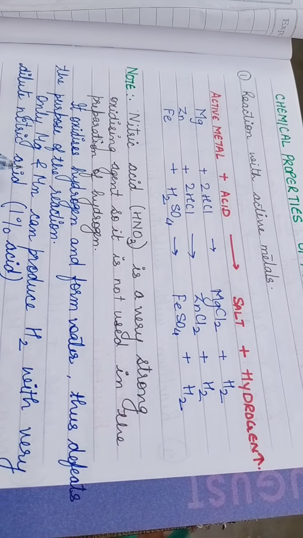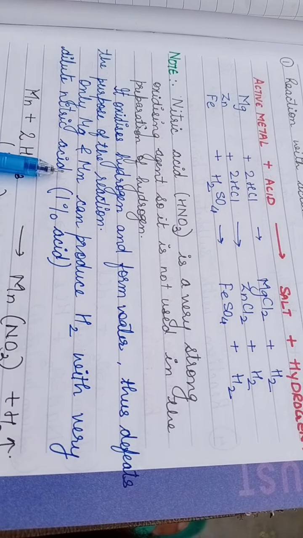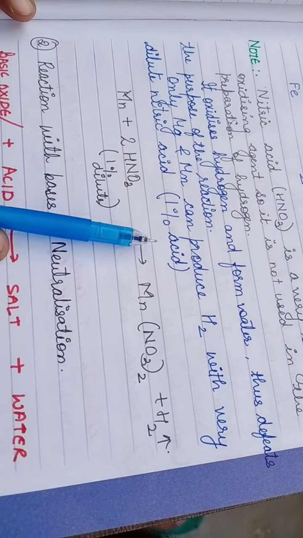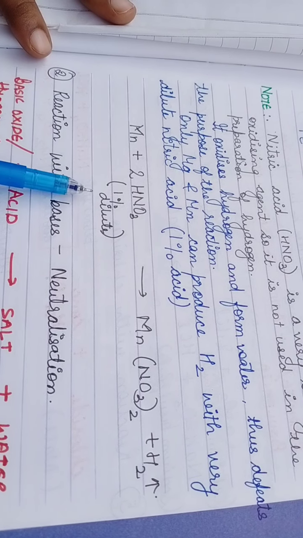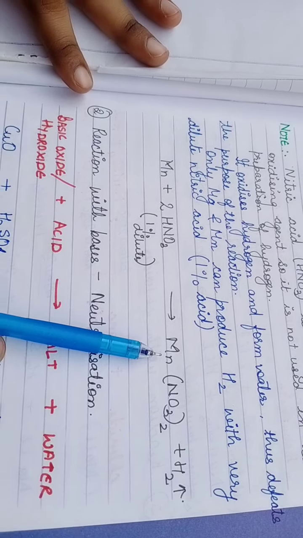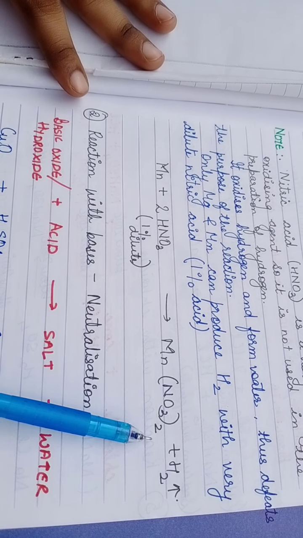Only magnesium and manganese can produce hydrogen with very dilute nitric acid, and that is also 1% dilute nitric acid. So you can see the equation: manganese plus 2HNO3, 1% dilute nitric acid will give you Mn(NO3)2 plus H2 gas. Are you getting?